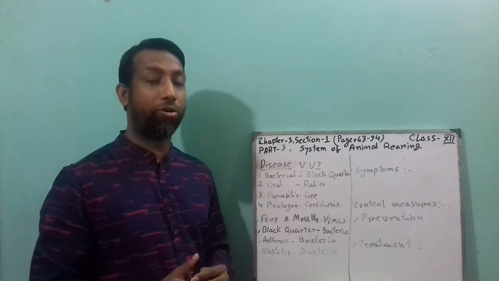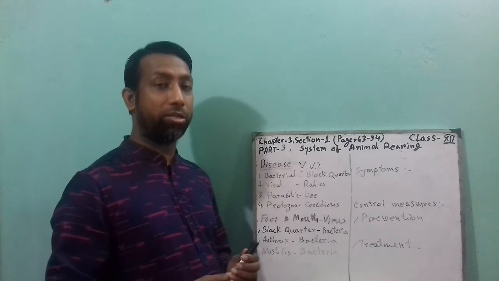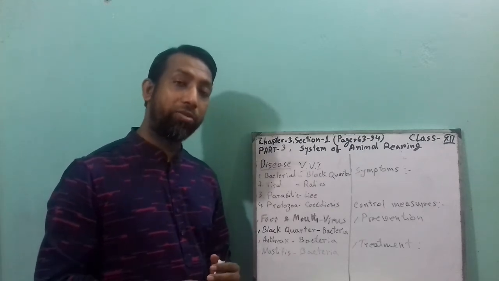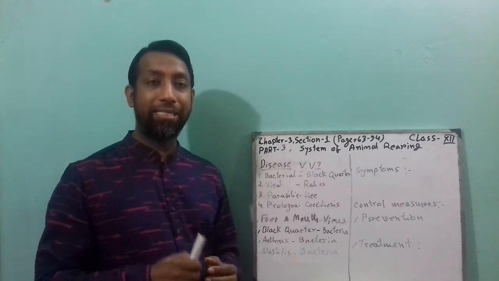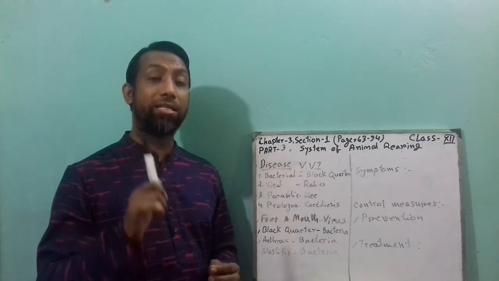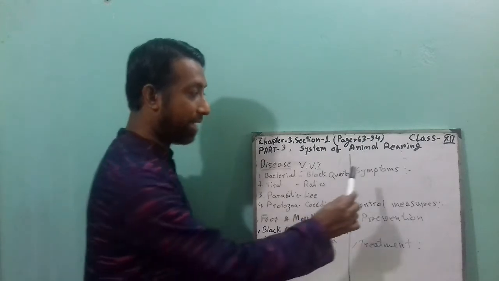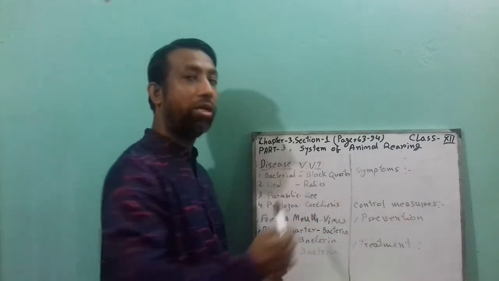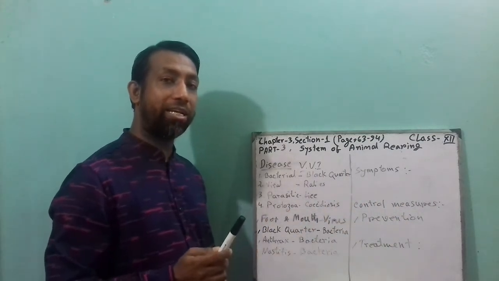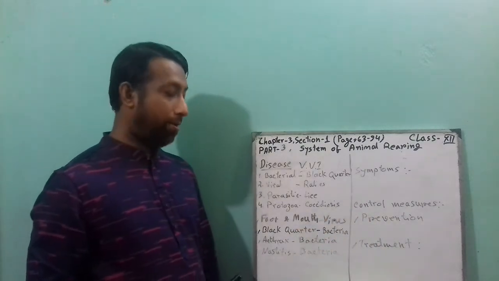It might be for cow or goat, some for cow, some for goat as well, and buffalo as well. And I told you before as well, when any disease explanation or description comes in the exam, you have to write 3 major points, which are causes, then symptoms, then control measures. Control measures are divided into 2 types, which are prevention and treatment. So now,